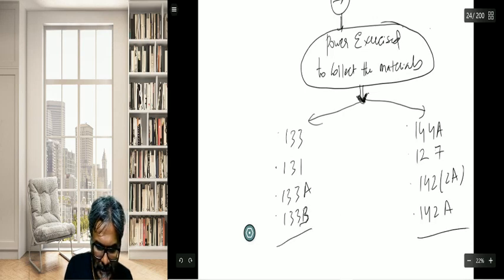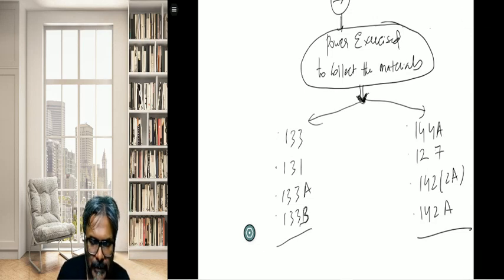So these are the various sections where the AO will exercise the power, on the basis of which the materials shall be gathered.